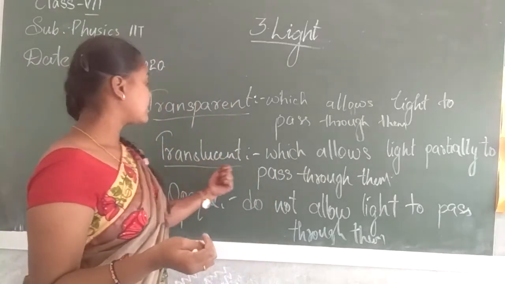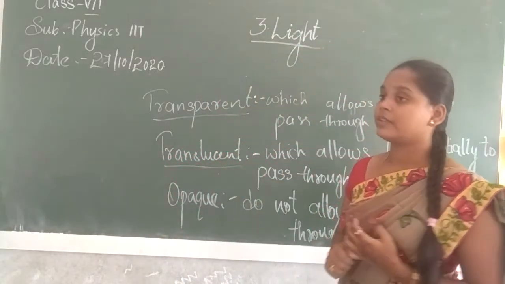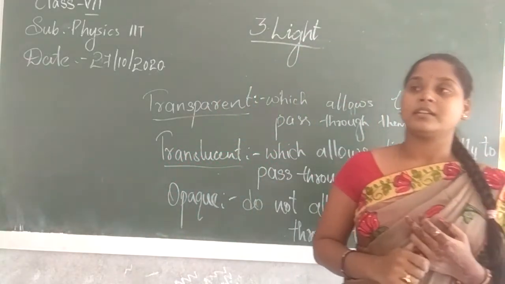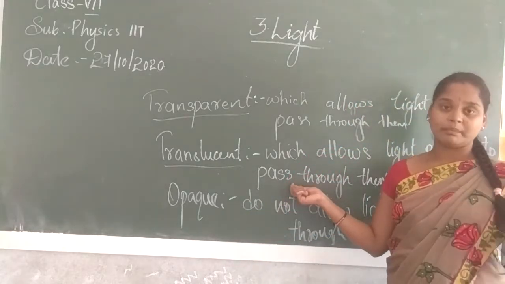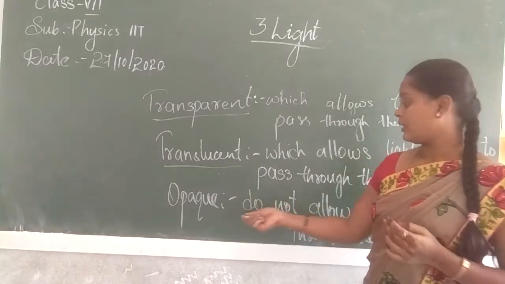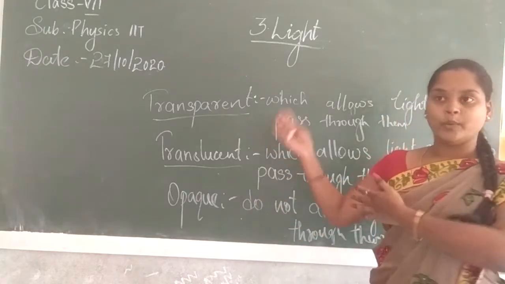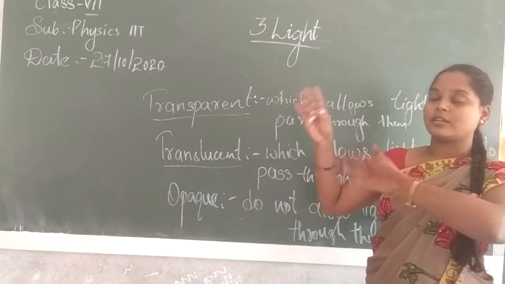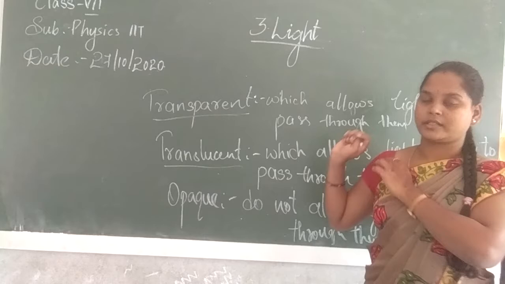And next, translucent means only partial light. For example, we have different types of partial lights. Yes or no? So examples of translucent are oiled paper, water, windows with different shapes and designs. Opaque objects do not allow light to pass through them. For example, a TV, a board, this wall. Light does not travel through them. Yes or no? It is called an opaque object.